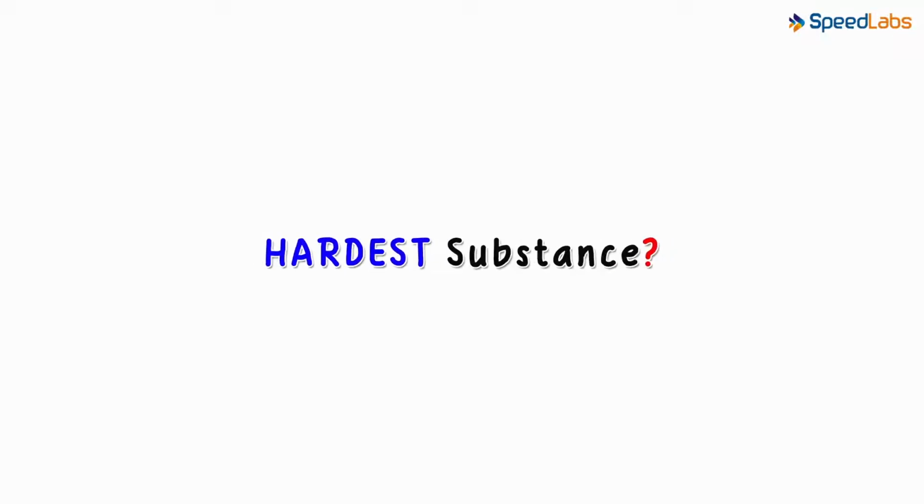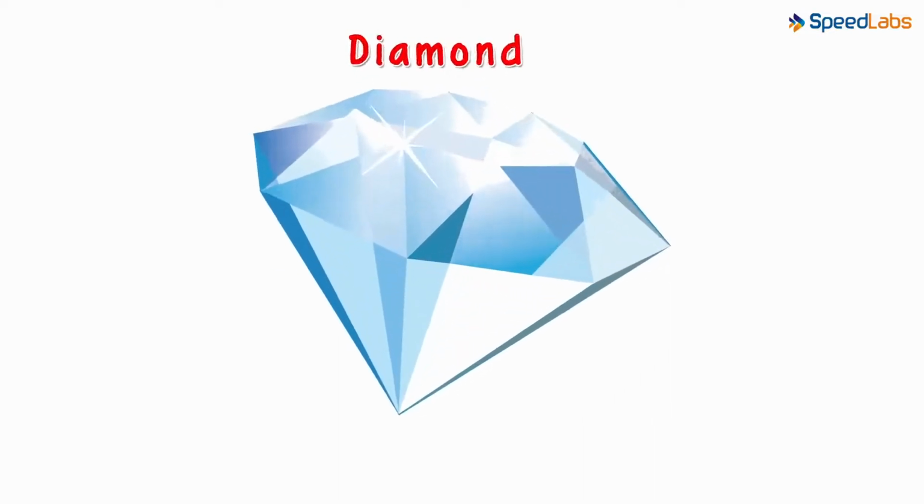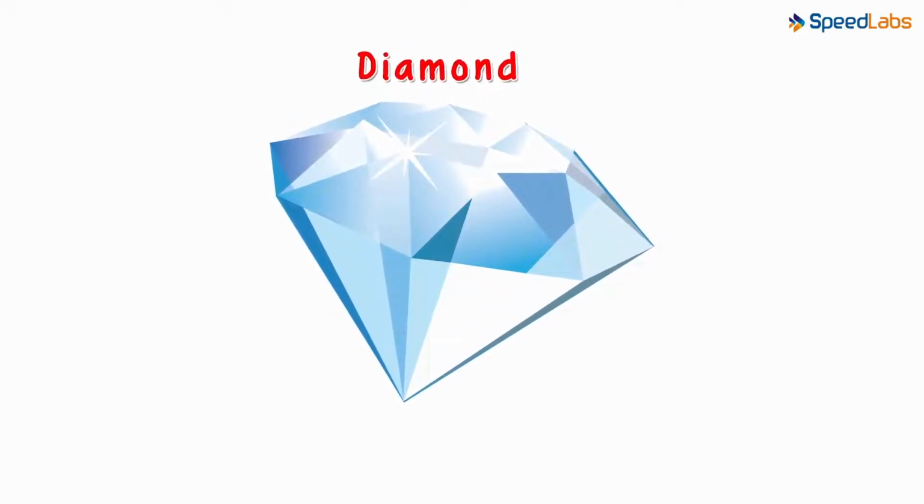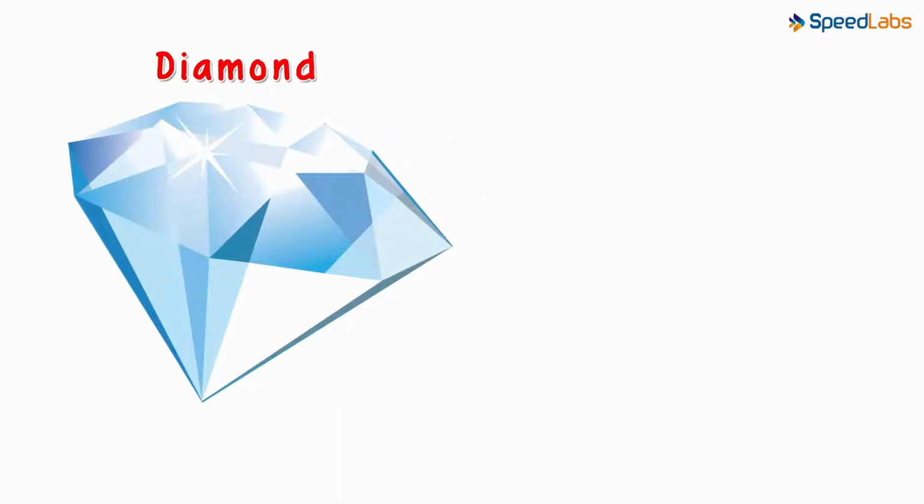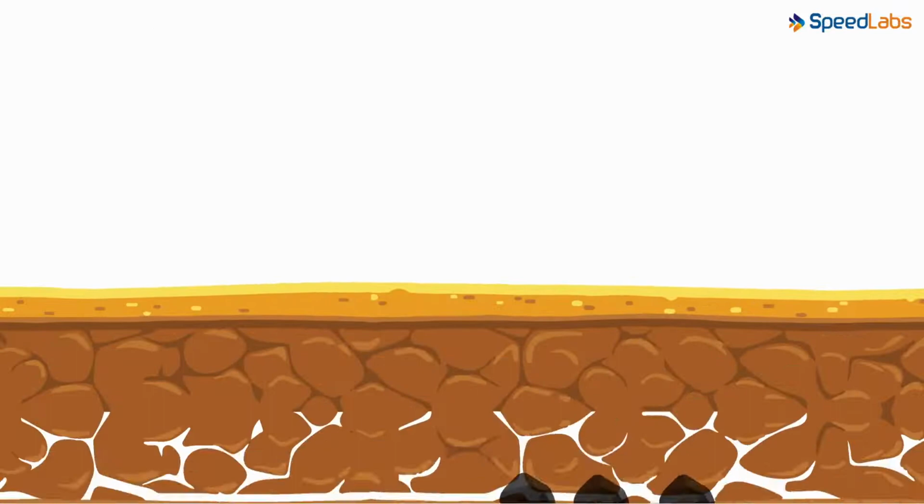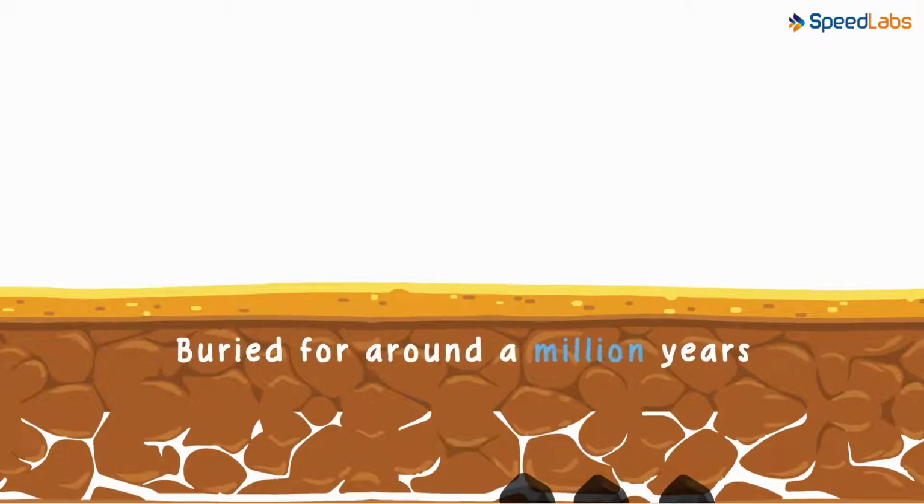Do you know which is the hardest naturally occurring substance on this earth? Diamond. That's correct. It is one of the most sought-after gemstones as well. Do you know what it is made up of? Diamond is made up of carbon. This carbon is in its elemental state and has been buried under the earth for around 1 million years.